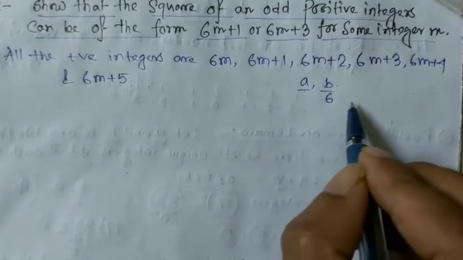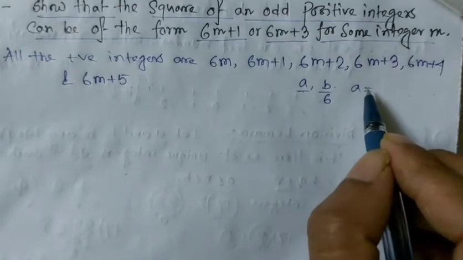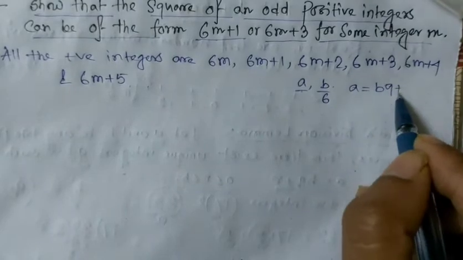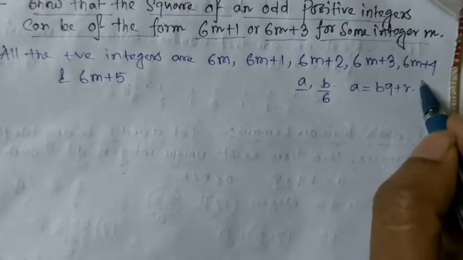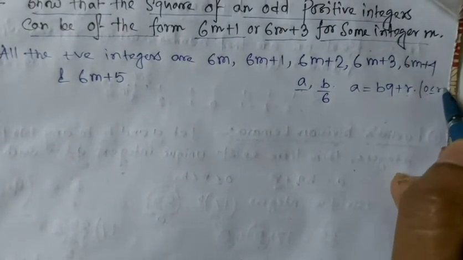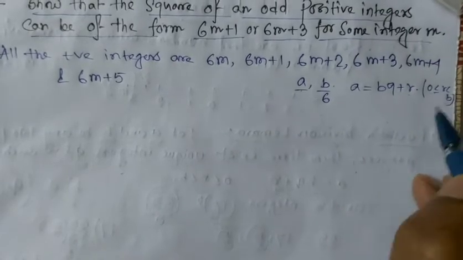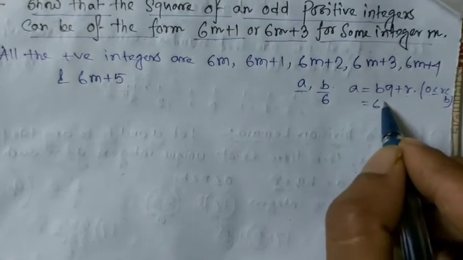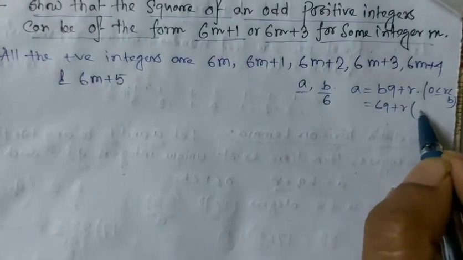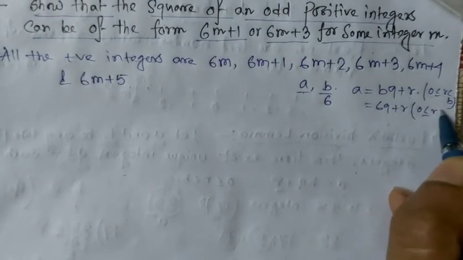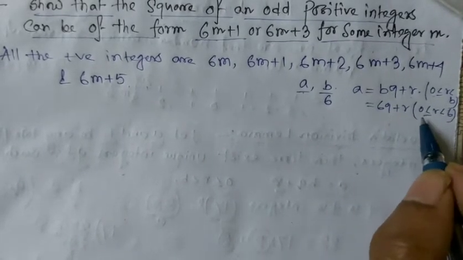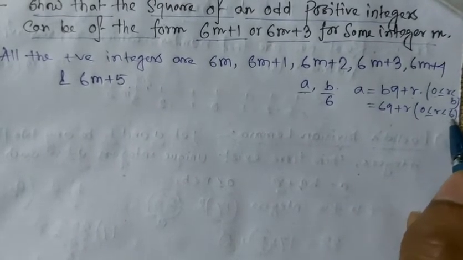So in the Euclid division lemma, a is bq plus r, where the condition is 0 less than or equal to r less than b. We consider b as 6, that means 6q plus r, where r is 0, 1, 2, 3, 4, 5.